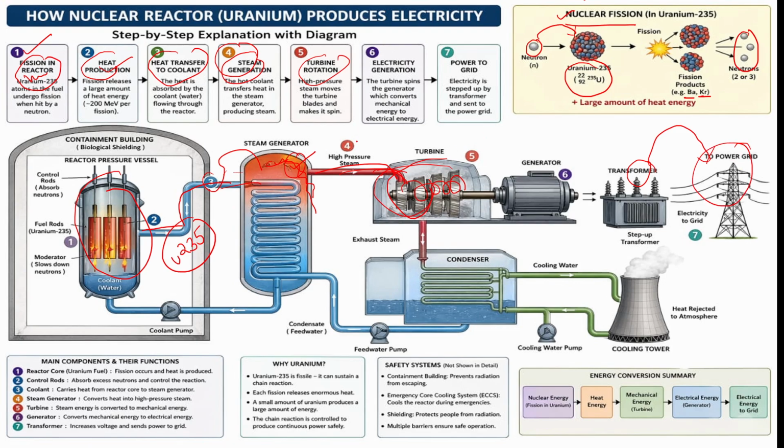So during this entire process, uranium 235 will be used. If Iran is using uranium for the production of current, then there is no problem to the world, America, or anyone. There is no problem to anyone. If Iran is using uranium only for the production of current, there is no problem. If Iran is using it in another manner, meaning for nuclear weapon purposes, then that is a problem.